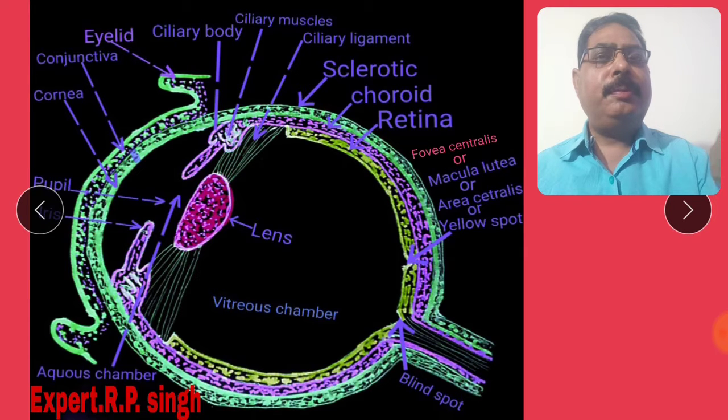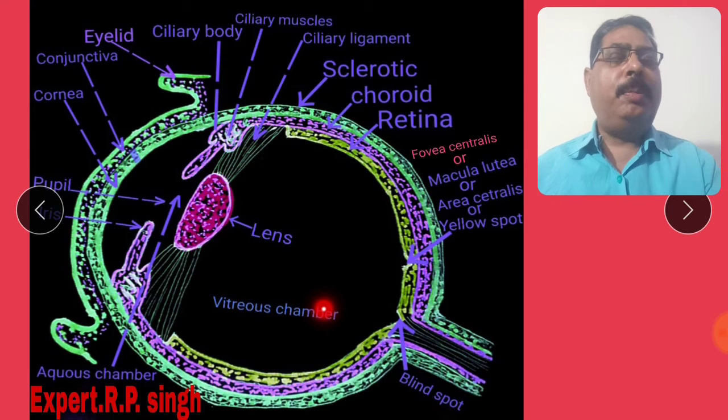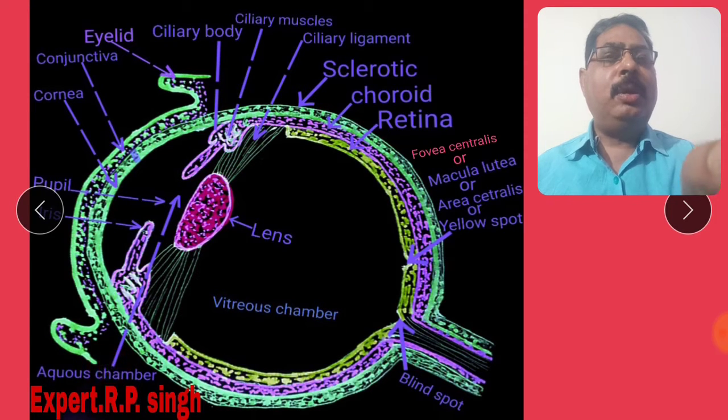Next point, lens. The lens divides the eyeball into two chambers. Number 1, the vitreous chamber. Number 2, the aqueous chamber. The vitreous chamber is filled by a fluid called vitreous humor. The aqueous chamber is filled by a fluid called aqueous humor.